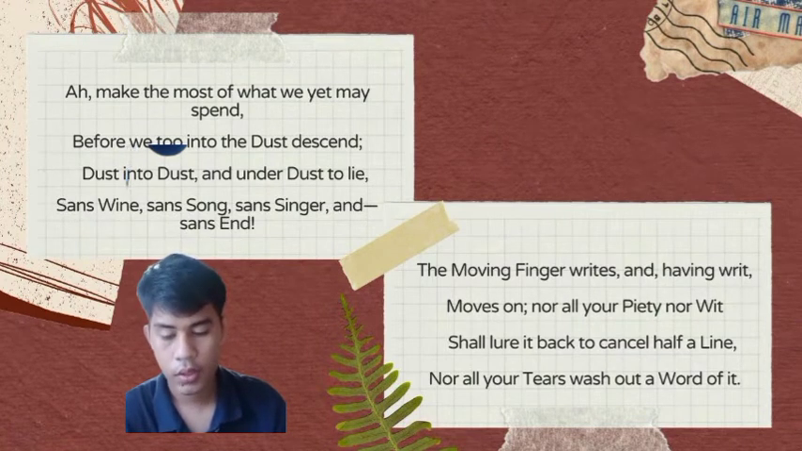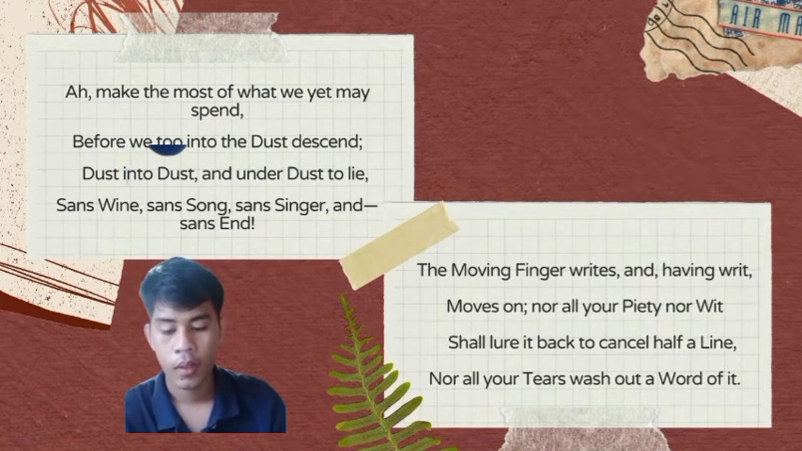The last phrase, sans end, repeats a common theme in Fitzgerald's version of the Rubaiyat: that death is eternal. There is no end to it, and in later quatrains he will point out that no one returns from death. This quatrain then echoes earlier quatrains by reminding us to make the most of what time remains, because once we die, we will be without wine, without song, and without singers. What comes then will be endless.